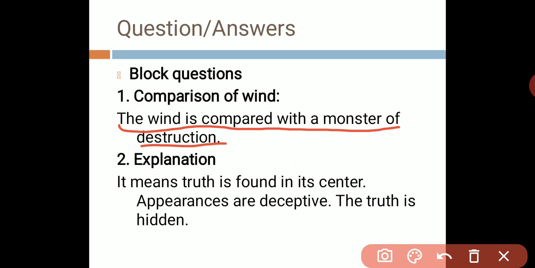Block question number 2 we have, where did the truth lie? In this we have to explain where the truth actually lay. It means the truth is found in its center. Appearances are deceptive. The truth is hidden. That is the answer of block question number 2. Now we are going to move towards the comprehension questions.